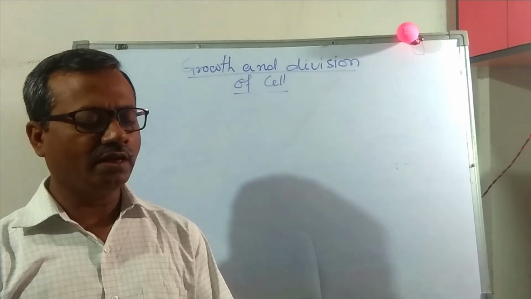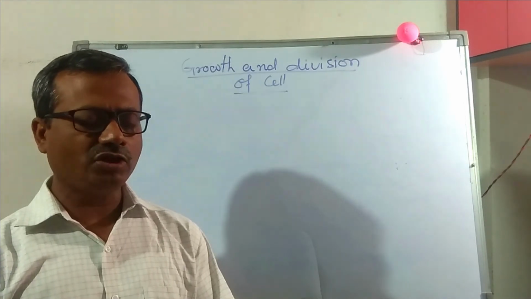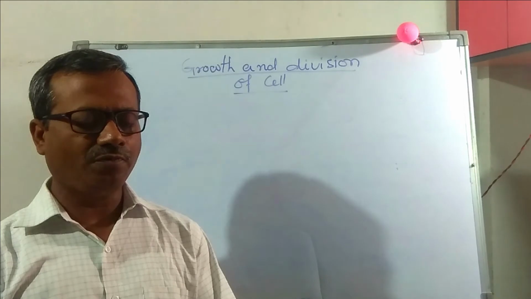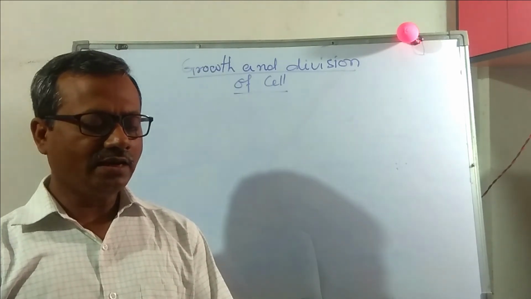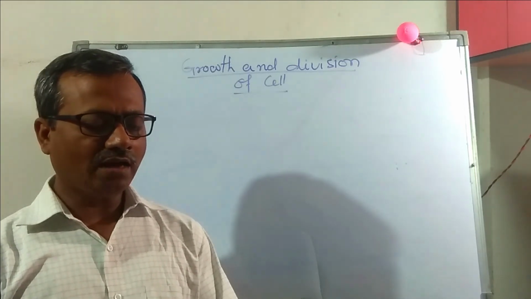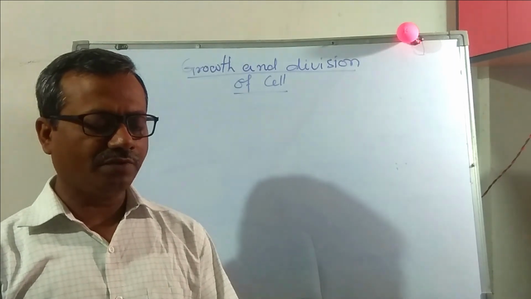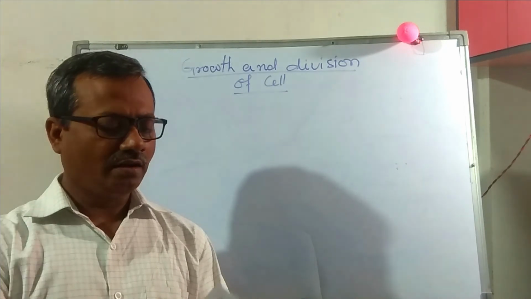Wounds also heal due to division of healthy cells surrounding the area of injury. Unicellular organisms like amoeba and paramecium divide to form new organisms of their own kind. Cell therefore has an important role in the living world. Plant fibers are also long: 4 cm in cotton, 55 cm in ramie, and 1 meter in hemp.